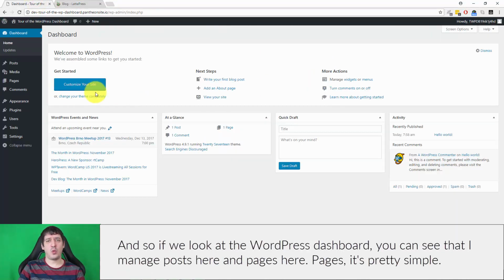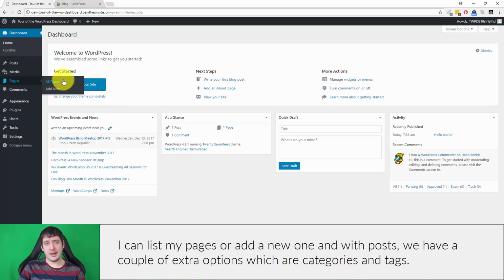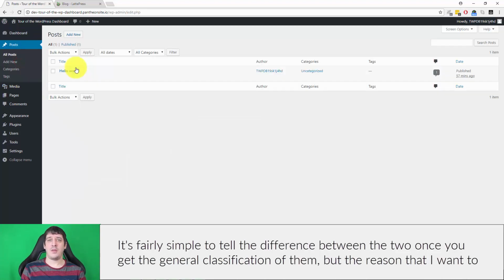And if we look at the WordPress dashboard, you can see that I manage posts here and pages here. Pages are pretty simple. I can list my pages or add a new one. And with posts, we have a couple extra options, which are categories and tags. It's fairly simple to tell the difference between the two once you get the general classification of them.